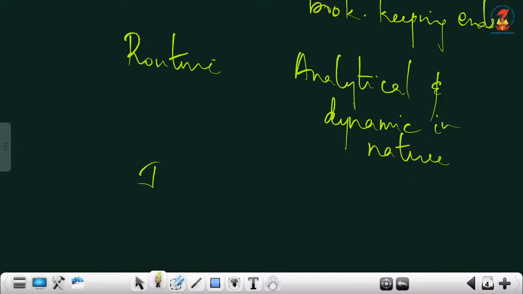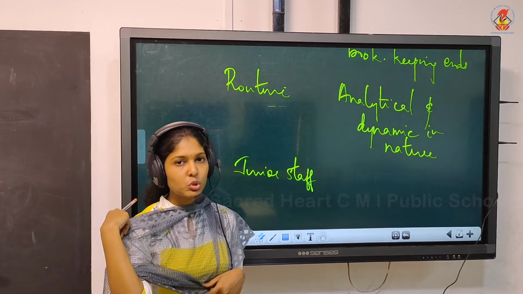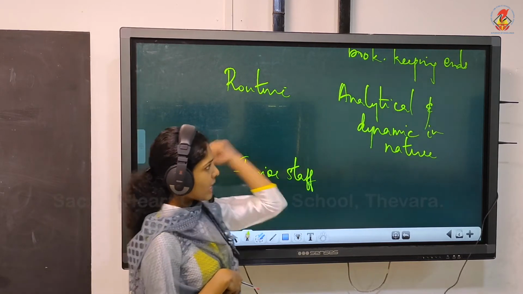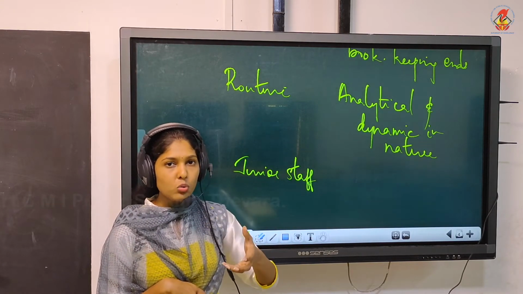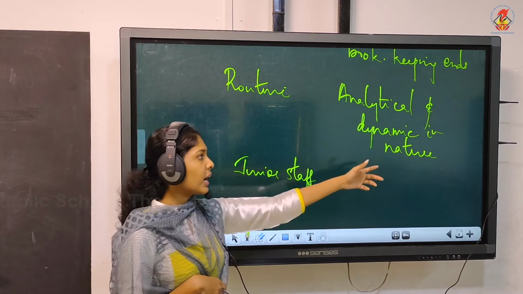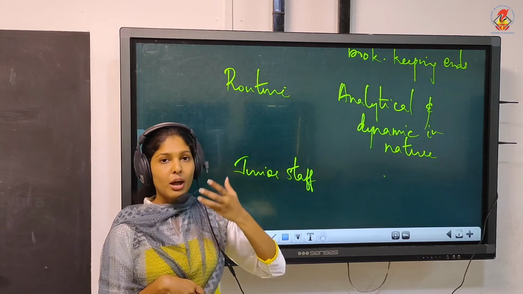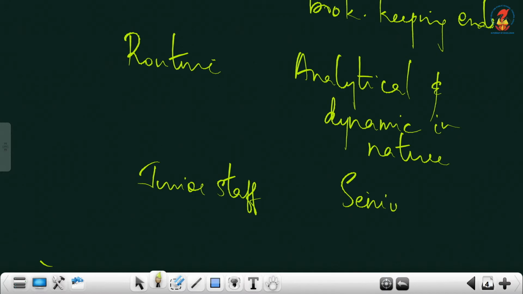Then bookkeeping can be performed even by a junior staff. Why? Because they just have to identify and they just have to write it down. They just have to record it. So it can be done even by a junior staff. Whereas accounting can be done only by an accountant. I mean, chartered accountants will usually be doing the accounting process, because there you need to sit and calculate the figures, you have to summarize this, you have to present this. So this will be done mostly by senior staff.